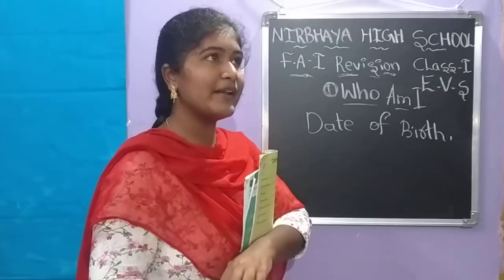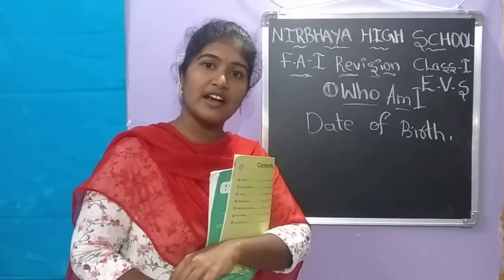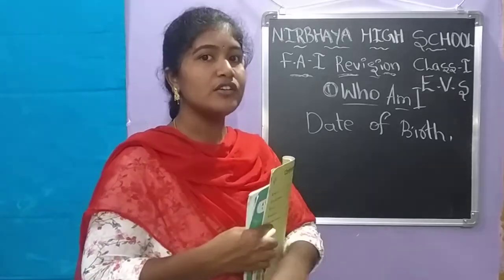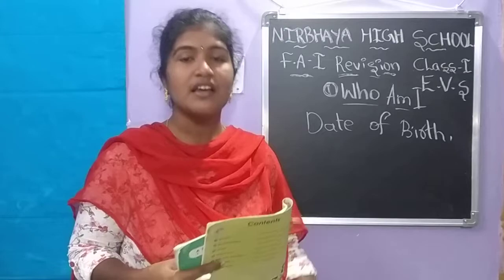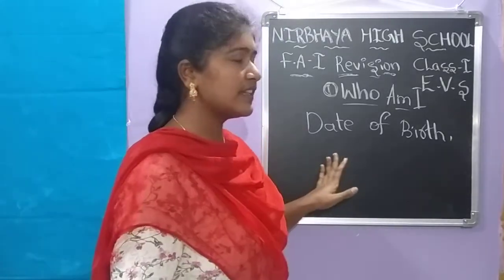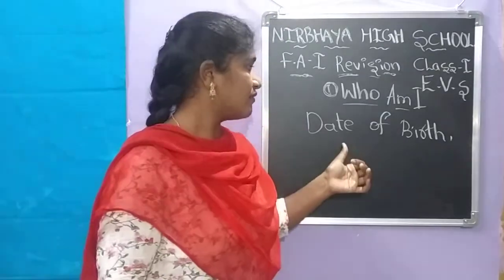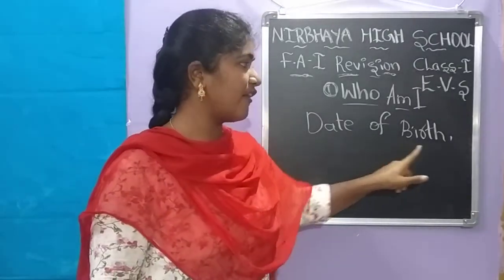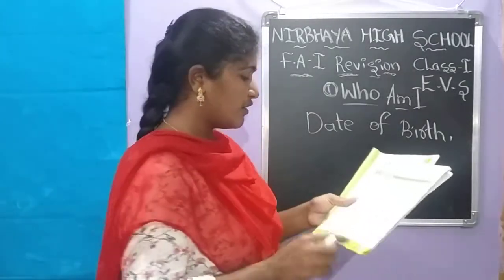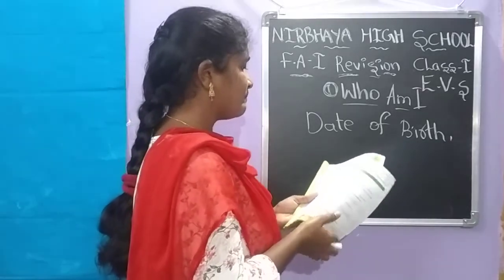Okay, for example, 20th August, 25th August, you have to say like that, no? So if you were born on 25th August, what is your date of birth? 25th August. Okay, like that you have to say the day you were born. We have to say date of birth.